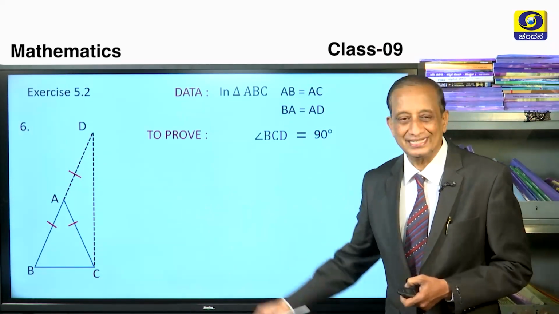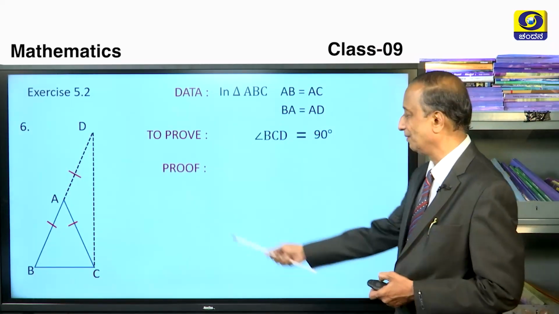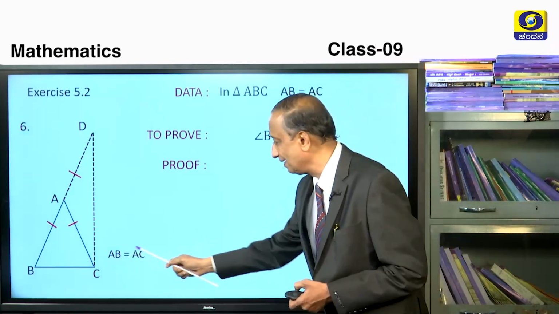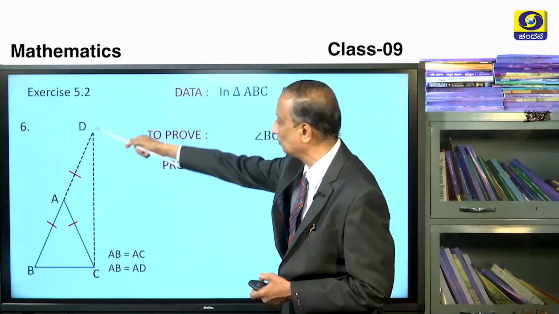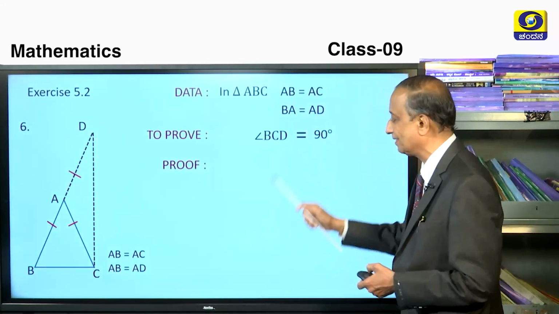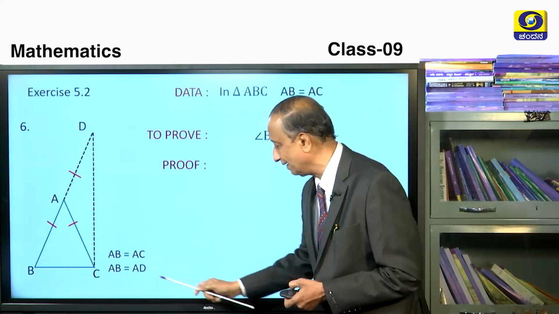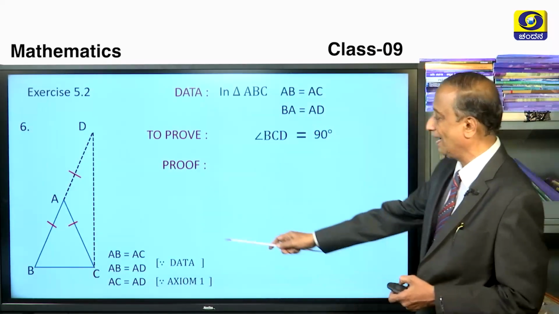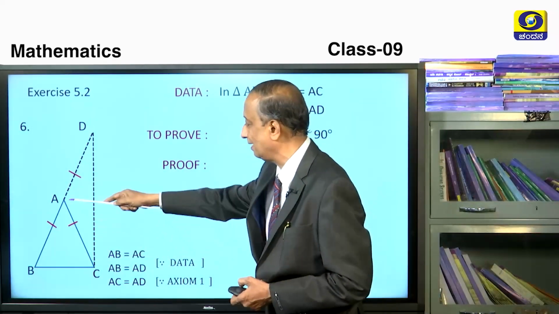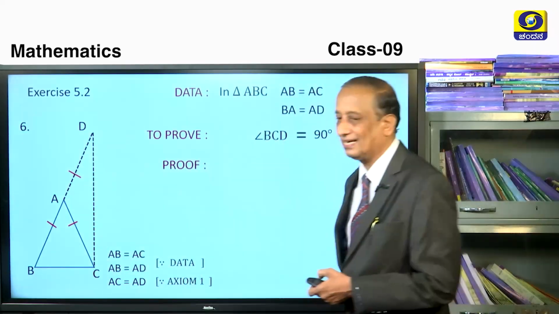Can you see two isosceles triangles here, children? So the proof is this: AB is equal to AC. This is because of data. And AB is also equal to AD. It's again because of data. Therefore, don't you think AC is equal to AD because of axiom number 1? So we have two triangles, that is ABC and ADC, which are isosceles.